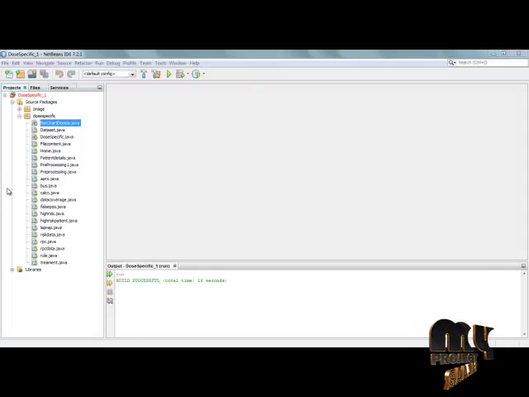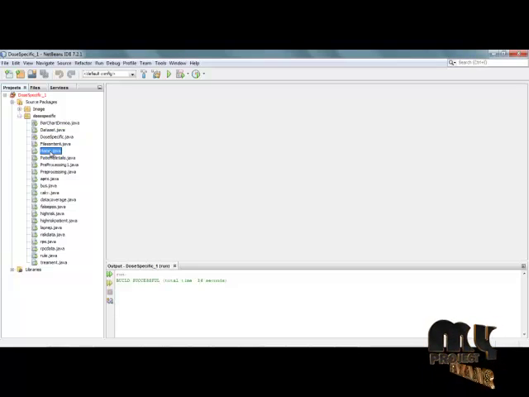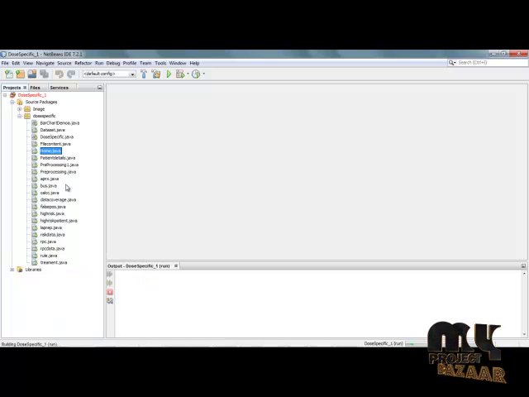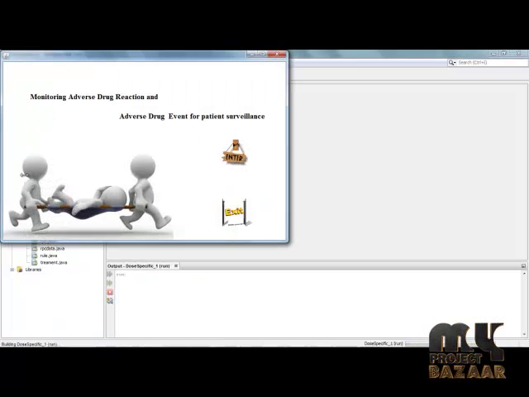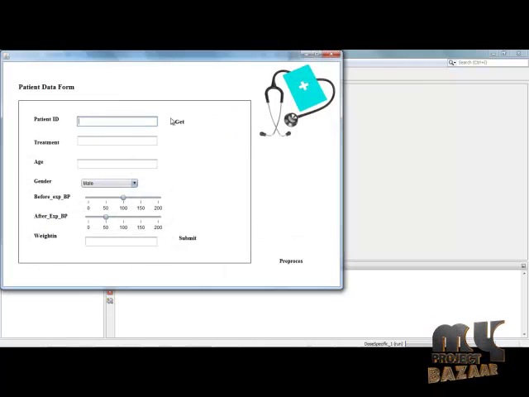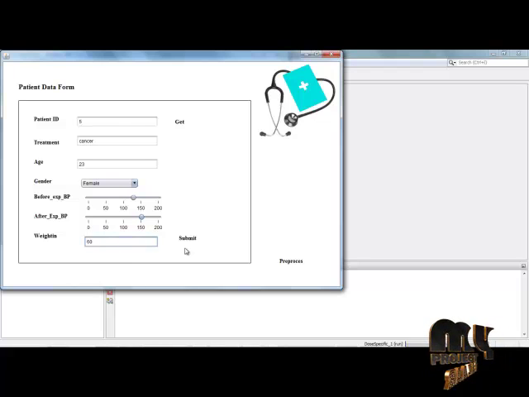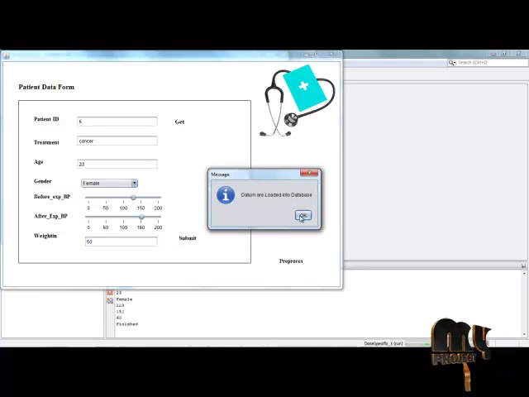Now the demo of the process. Initially, right click on the home page in Java, then select run file. Click enter to proceed. Click get to get the patient ID. Give the treatment, the patient's disease and their age. Select gender, the before-disease BP and temperature, the after-disease temperature, and the overweight. Click submit to store the data in the database.